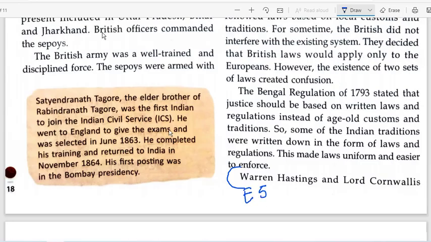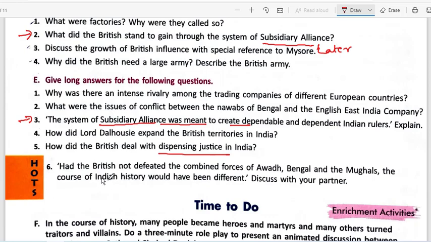Okay, now moving on to next question, that is, had the British not defeated the combined forces, the Indian history would have been different. Discuss. Okay, we will just complete it in the class. I'll just discuss it in the class and then we will just complete it. That would be all for this chapter, and we will continue in the class itself.